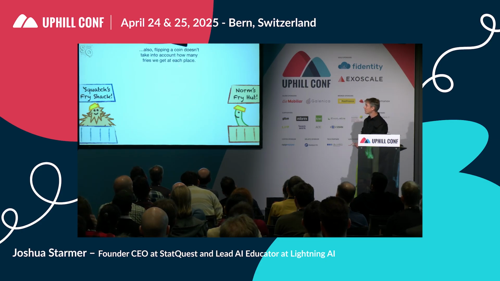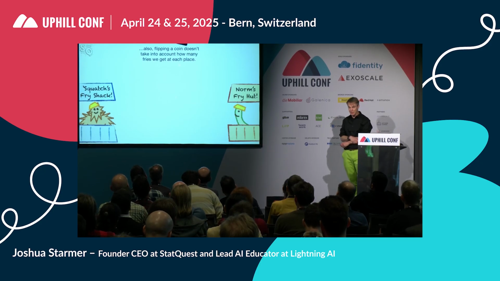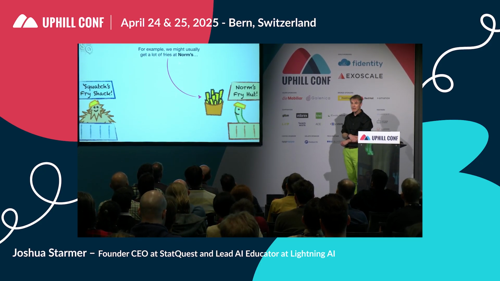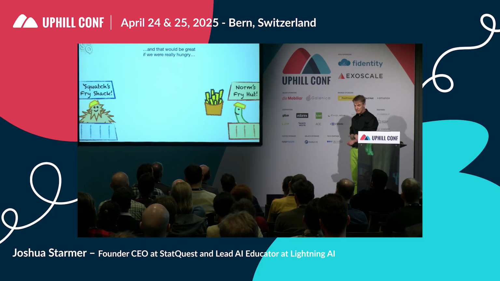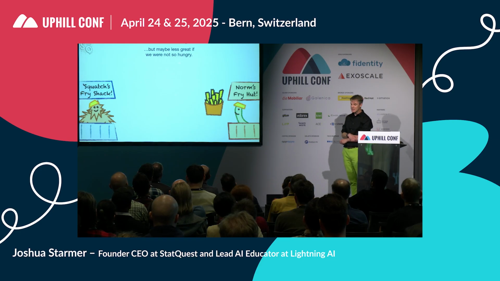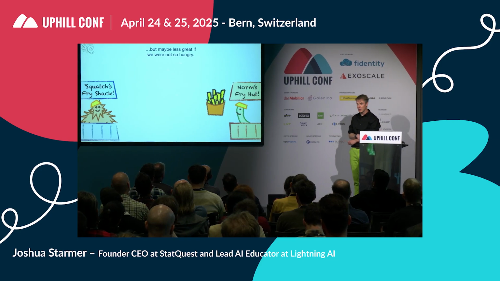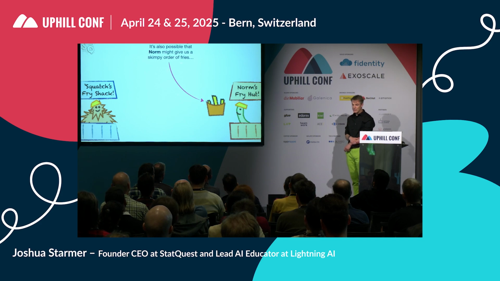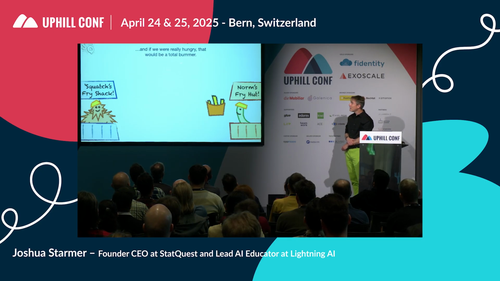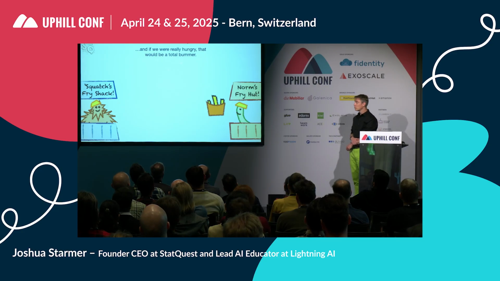Also, flipping a coin doesn't take into account how many fries we get at each place, which is important. For example, we might usually get a lot of fries at Norm's, and that would be great if we were really hungry, but maybe less great if we were not so hungry. Like if someone handed me a huge pile of fries right now, I'd be like, ugh. It's also possible that Norm might give us a skimpy order of fries, and maybe 1 or 2 fries right now would hit the spot. But if we're really hungry, that would be a total bummer.